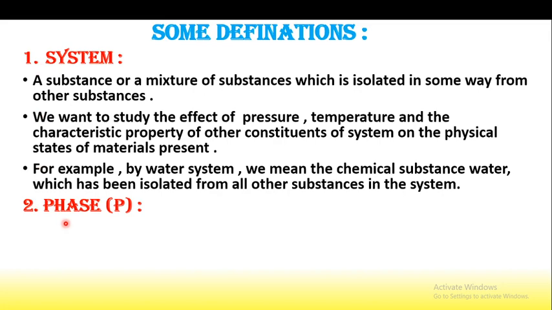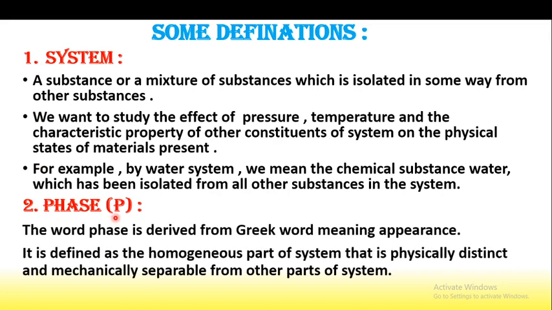The second one is the phase, which is denoted by the symbol capital P. So what is a phase? The word phase is derived from a Greek word meaning the appearance. If we consider a solid phase, its appearance is solid; liquid phase, liquid appearance; gaseous phase, gas-like appearance. It is defined as the homogeneous part of a system. Homo means all the particles are the same, that is, the homogeneous part of the system.